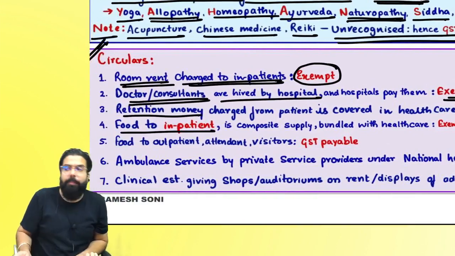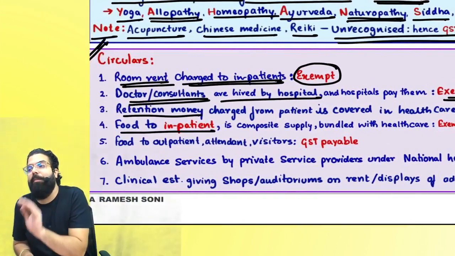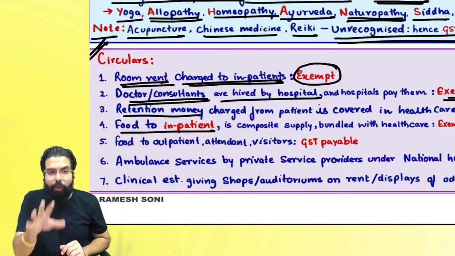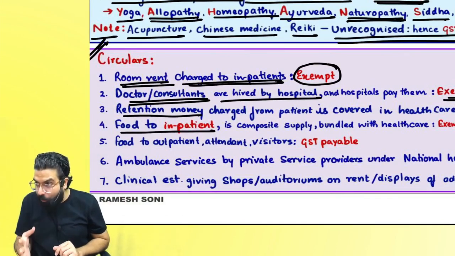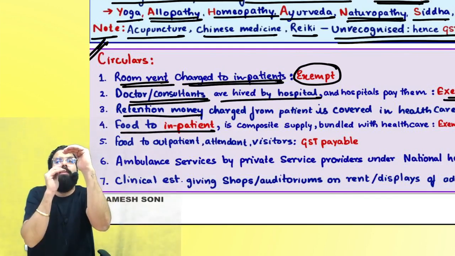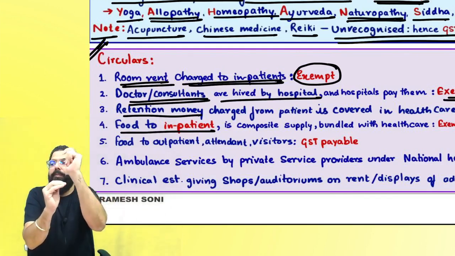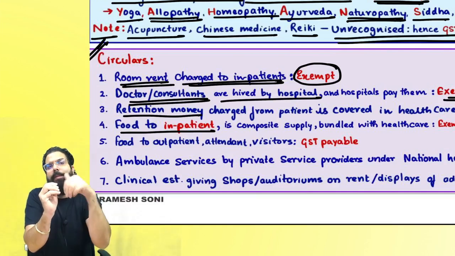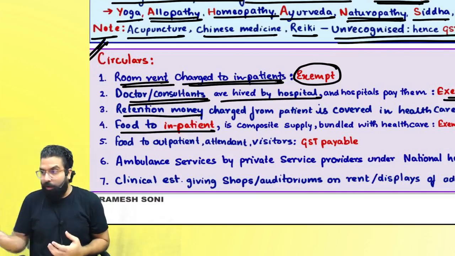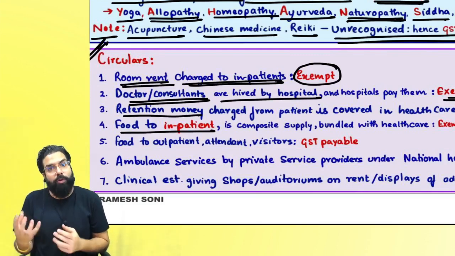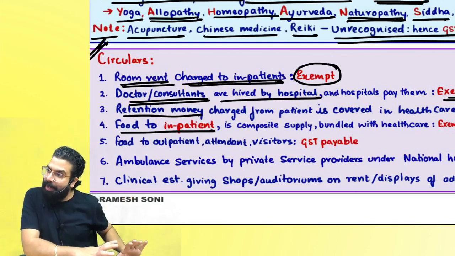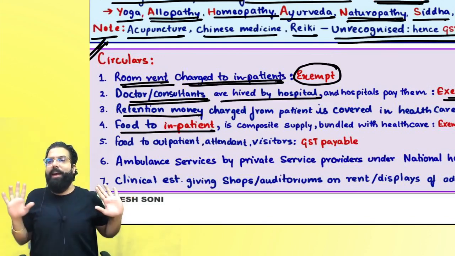One person was admitted in the hospital. Did you go to the hospital to eat food and get admitted and eat food? No, Baba. Principal supply was healthcare. Along with the healthcare, you are given food and juices. Baba, because healthcare is exempt, food also will be exempted. However, when a person is admitted, all the relatives come, all those people also come, meet you for 2 minutes, 20 minutes, they will eat in the canteen. Baba, that time, it is always taxable, right?